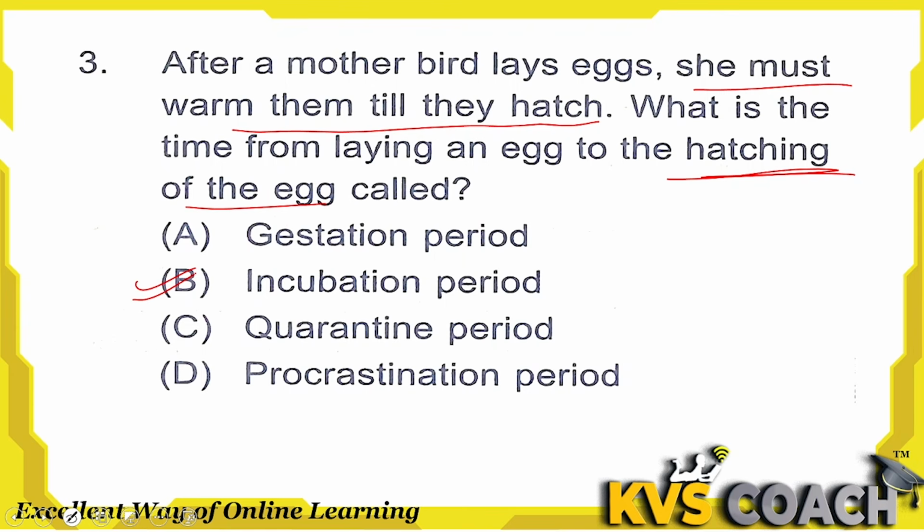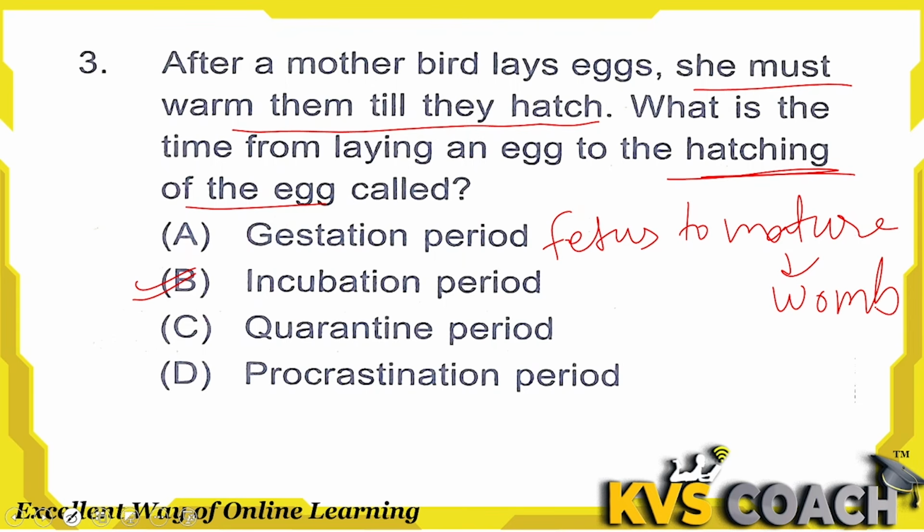Okay. Gestation period. This is the gestation period of the mammals, basically humans or mammals. In the mother's womb, the time taken for the developing fetus to mature, which happens in the womb, is called the gestation period. Like in humans, the gestation period is 280 days or almost 40 weeks.